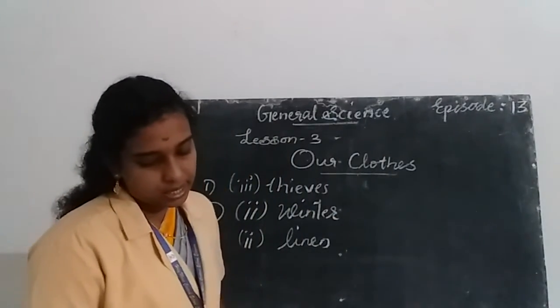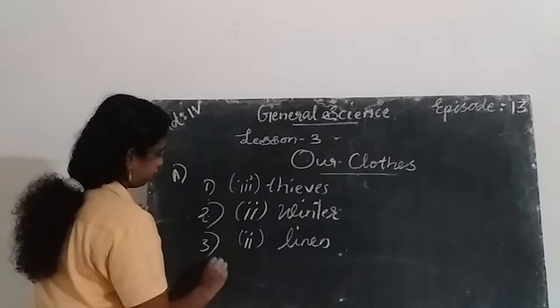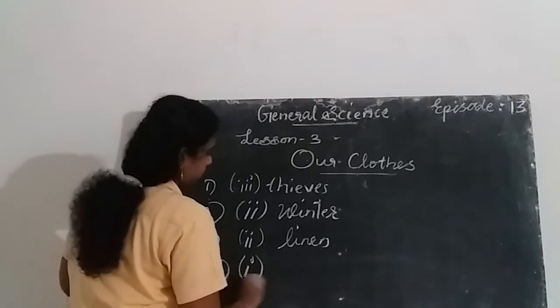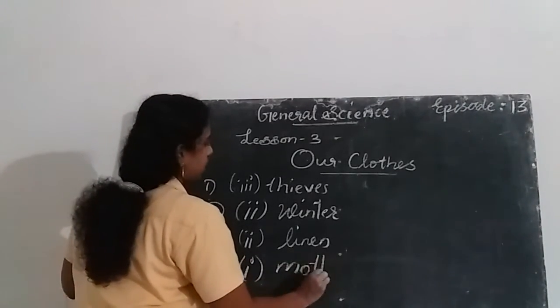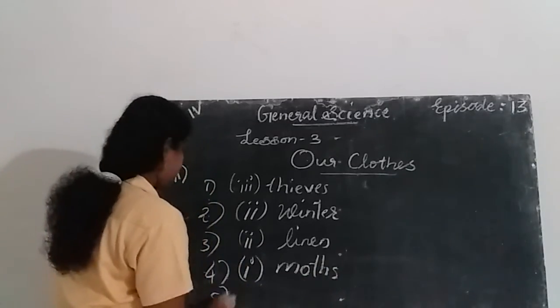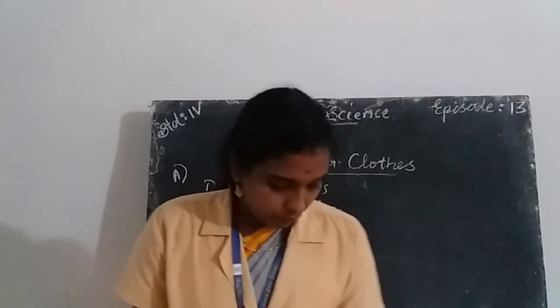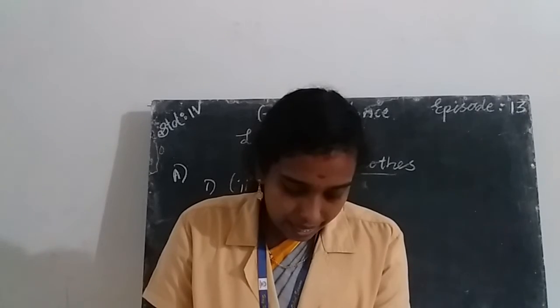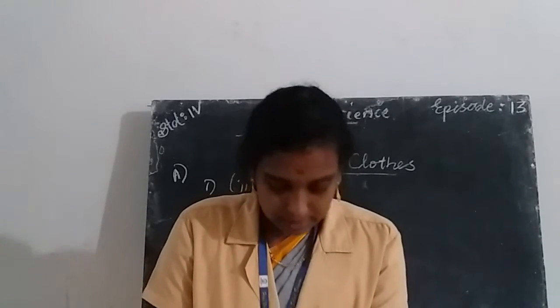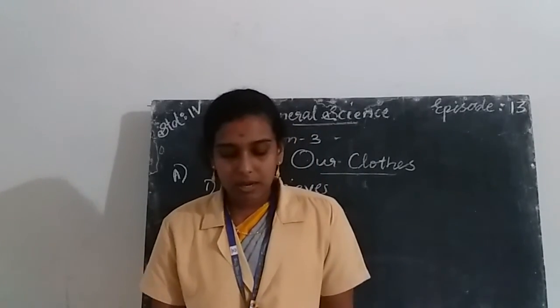So the answer is option A, moths, M-O-T-H.